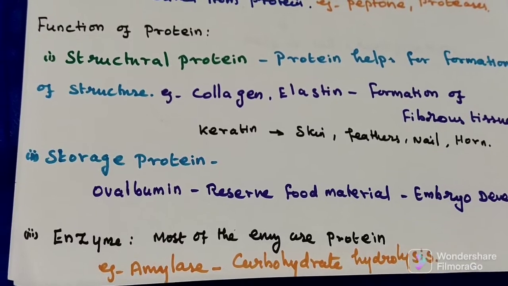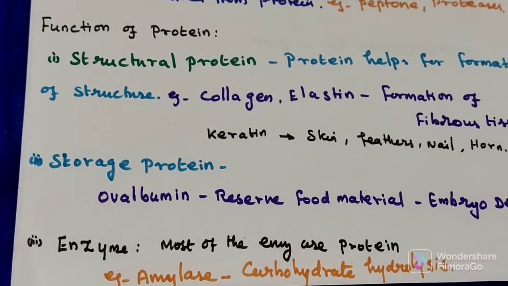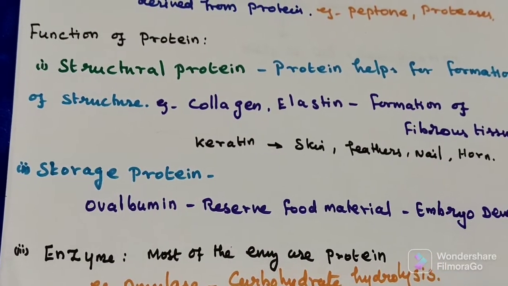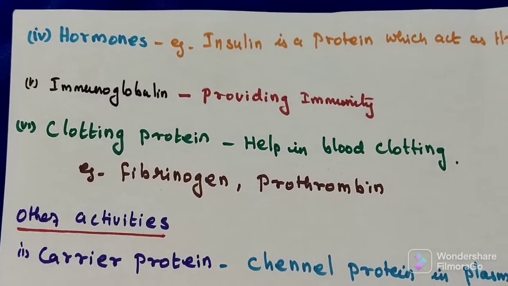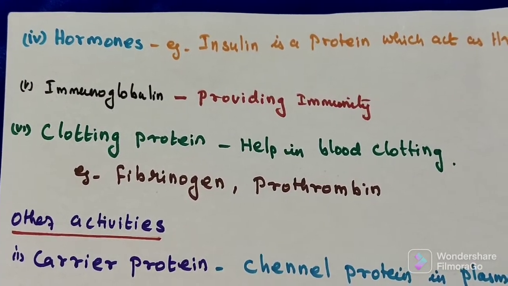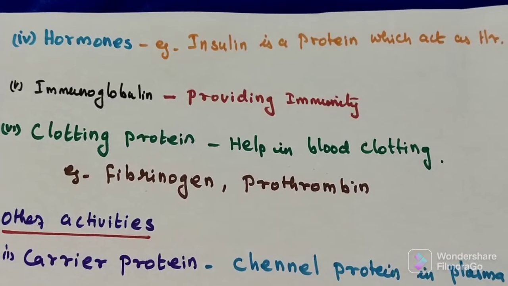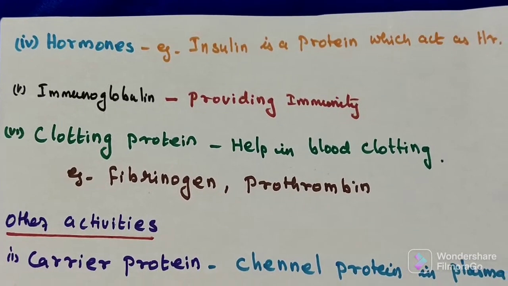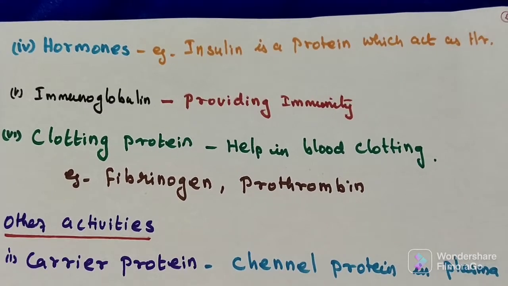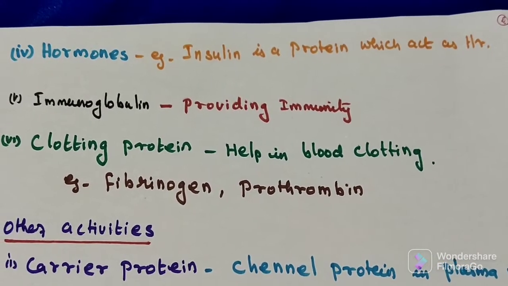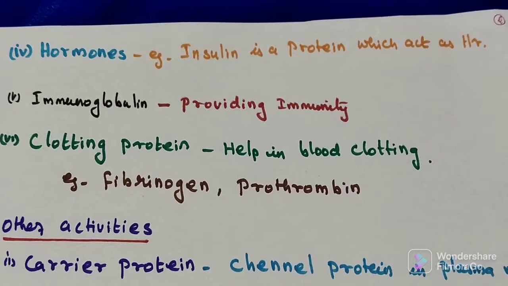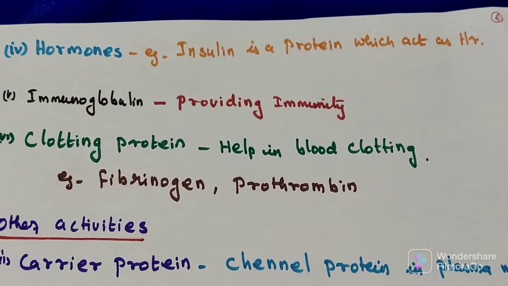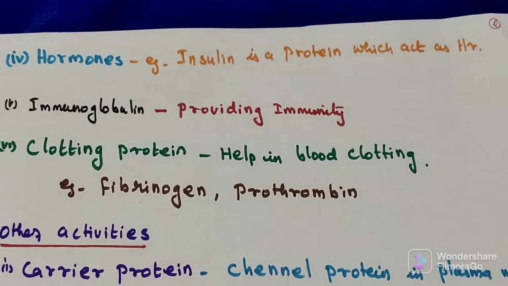Enzymes, most of the enzymes are proteins, example amylase. Hormones. All hormones are not protein, but there are certain hormones which are purely protein, or there can be conjugated protein. For example, we take insulin. Insulin is a protein which acts as a hormone.